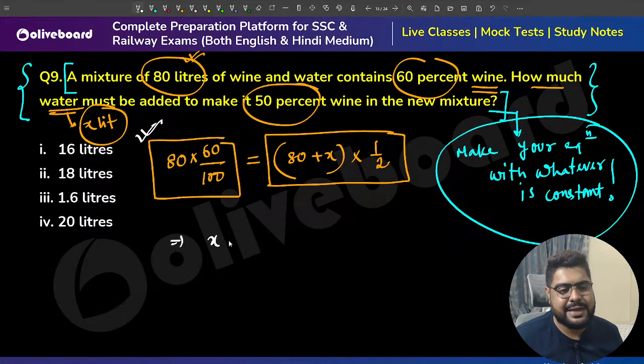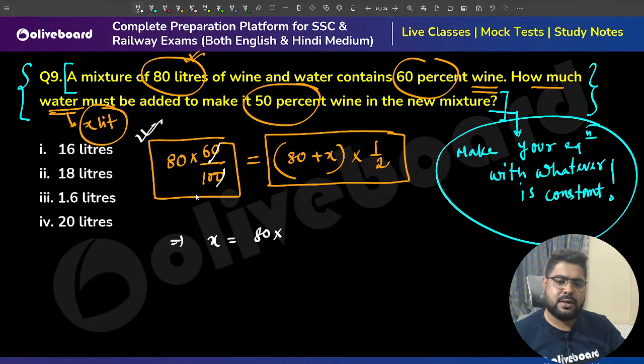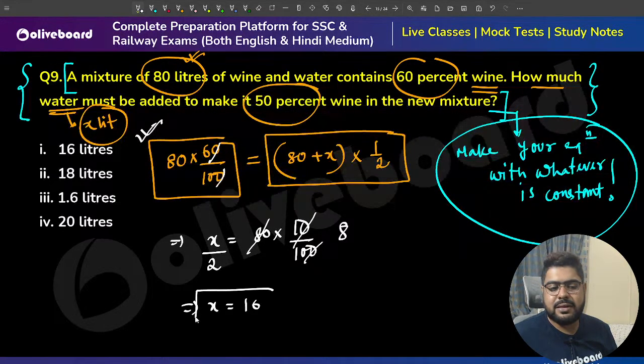So x will be, sir, 80 into how much? You just calculate this. (80 plus x) by 2 is equal to 80 into 60%. Meaning, sir, this is 8. So the value of x is 16, sir. You got the same answer.